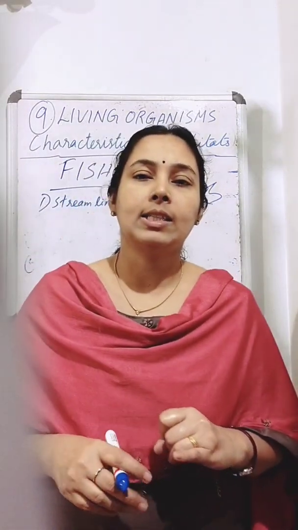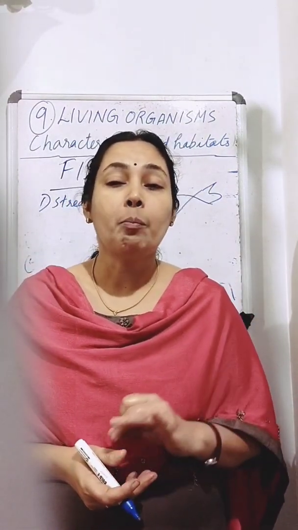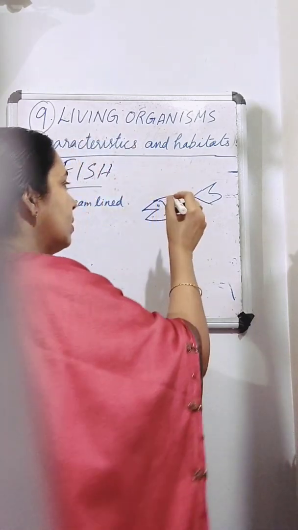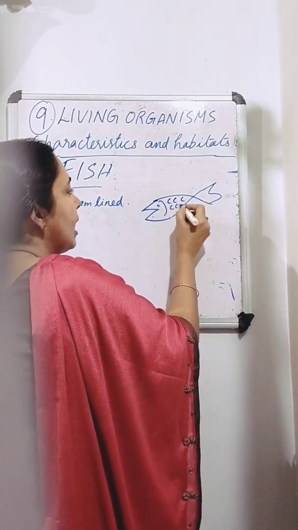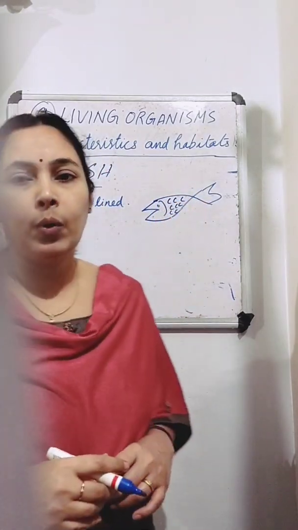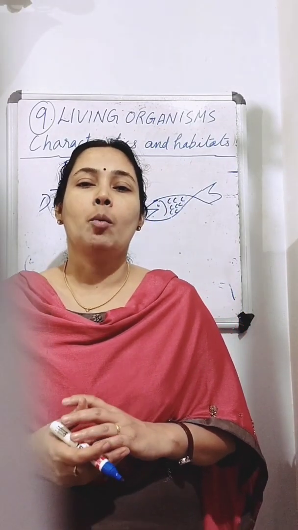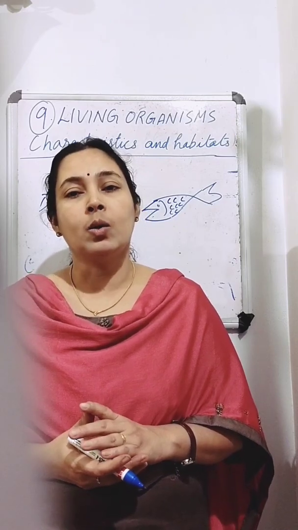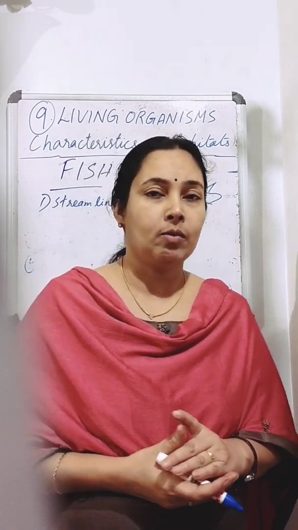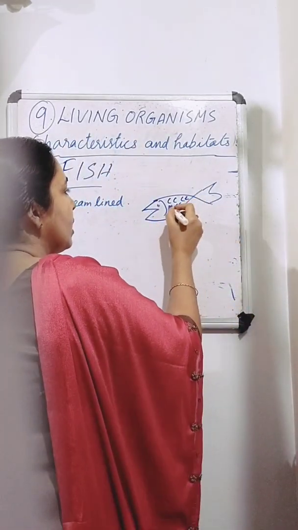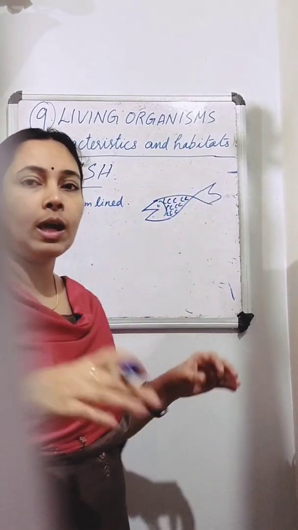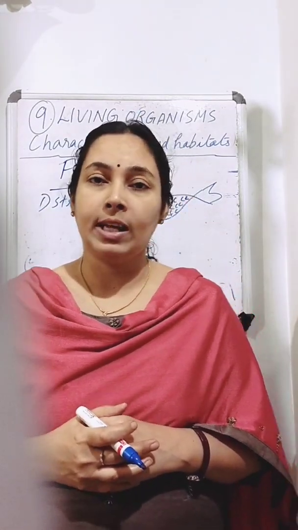Then the second thing is that they have slippery scales on their body. These scales protect the fish and also help in easy movement through the water. So these scales give protection to their body and also help them in easy movement in water.